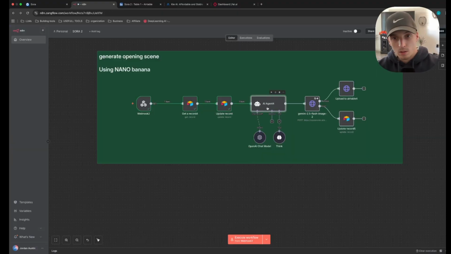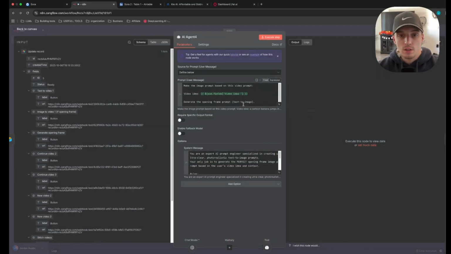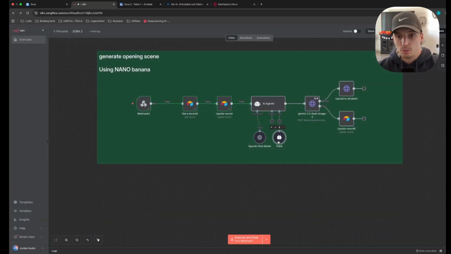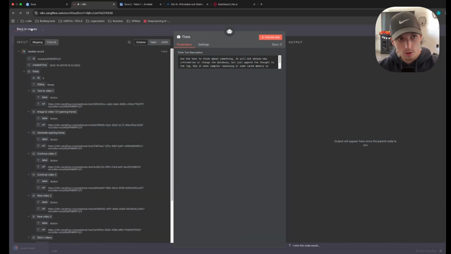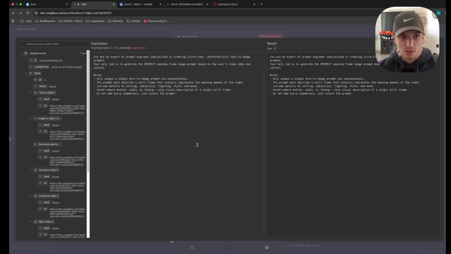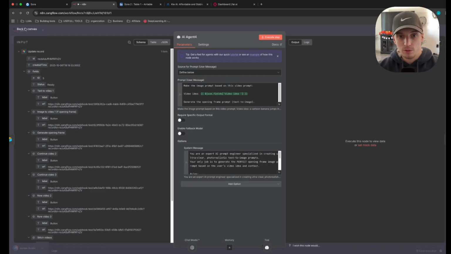There we go. Now the next thing is we have an AI agent node, so go ahead and click the plus sign, AI agent. The model that we're going to be using is GPT-5 Mini, and I just gave it a simple tool called Think just to look over its work. The system and user prompt that we use is pretty simple. Just saying, hey, you're an expert AI prompt engineer, specializing in creating ultra clear photorealistic text to image prompts. A couple of rules that we gave it here. Feel free to pause the video, copy it for yourself.